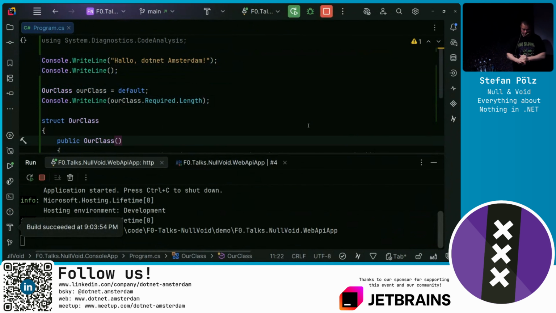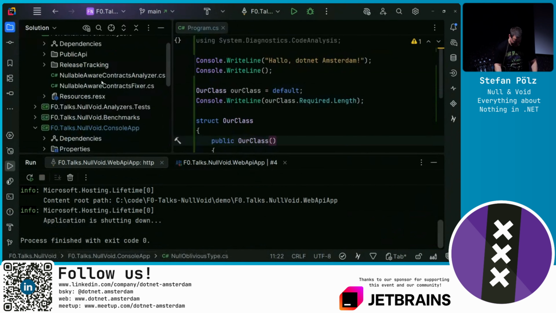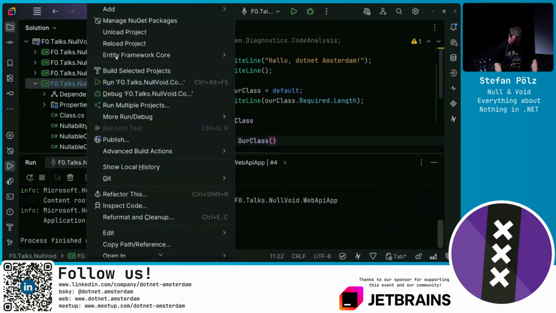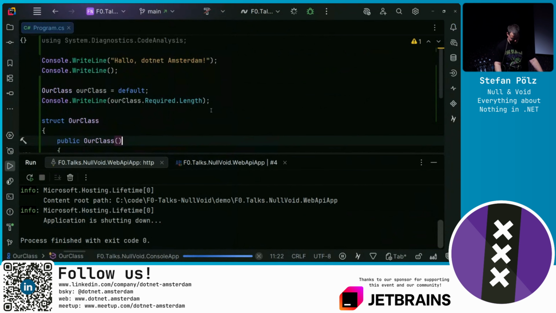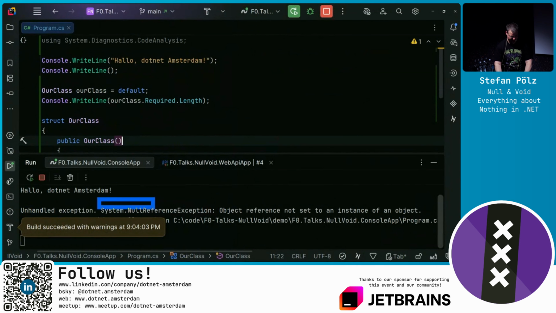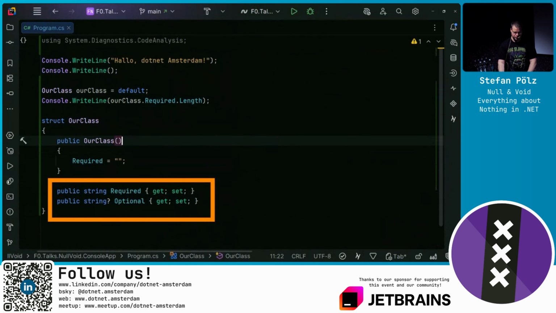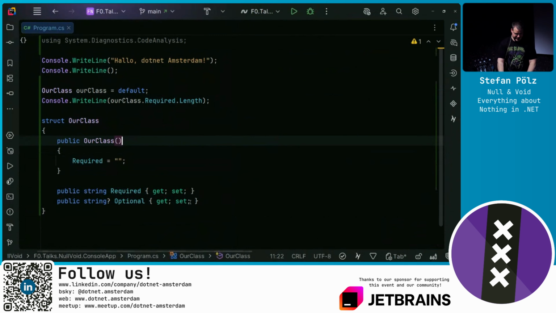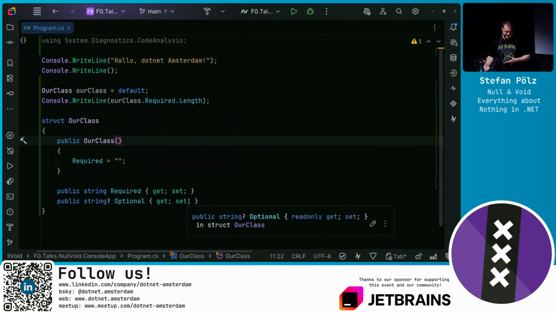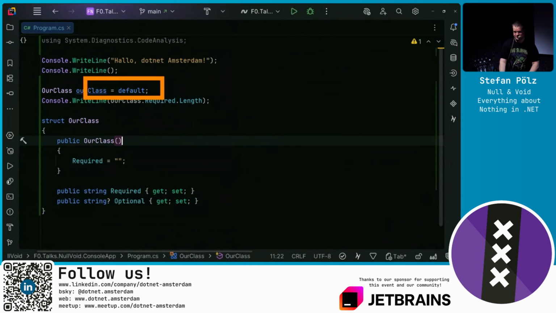This will, if I would not fire up the web API, but here our console app, we will run into a null reference exception. Because when you default a struct, no constructor is invoked. We just create this value type, set all of its fields, well, we have 2 properties that are backed by backing fields, all to the default. For reference types, they are null, so it will be just null. And because for structs, this would be very noisy, basically, you cannot disable this default.